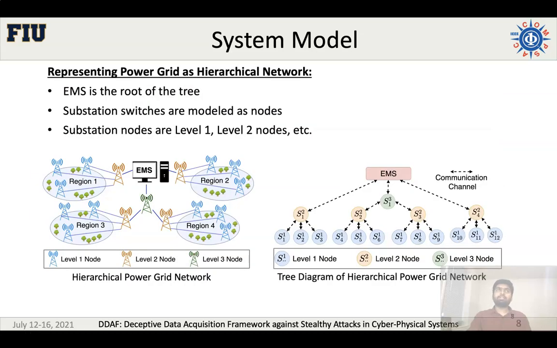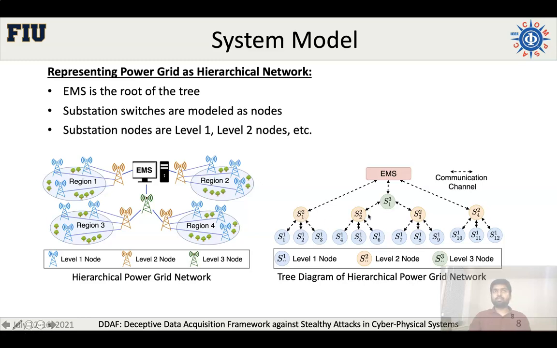This is the system model that we considered. With the increasing trend in distributed generation, renewable energy, and electricity demand, the smart grid hierarchical network is becoming a preferable option day by day. The left figure shows a hierarchical communication model with three layers of substation switches. Such hierarchy forms a tree structure shown in the right figure, where each substation acts as a node here.